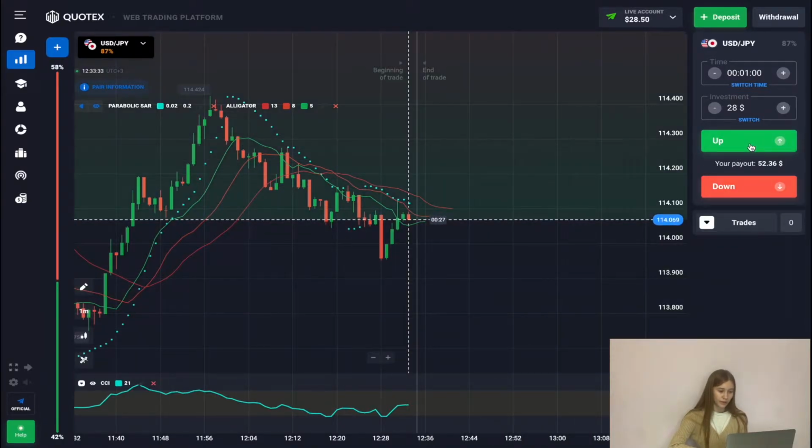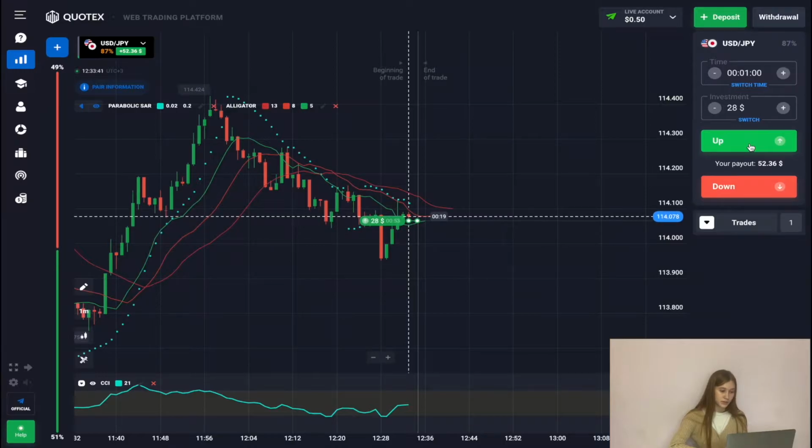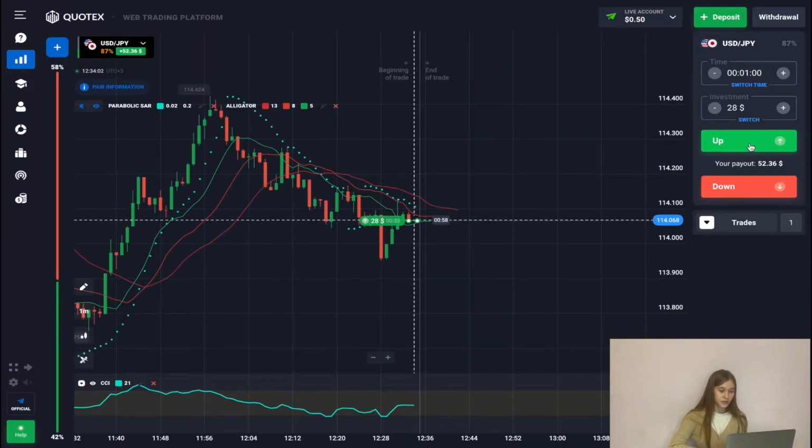So let's open a trade to increase the price, as now we see that we have a support and resistance level formation from where the price comes and repels after it has reached an overbought state. We see there is a downward trend direction, but now based on the sequence of candle patterns and their movement in the direction of the trend, we can successfully close our trade on the green candle. So let's wait for the successful closing of our trade.